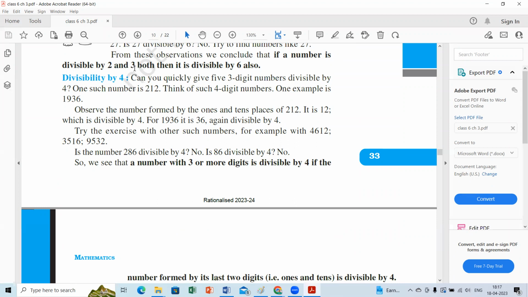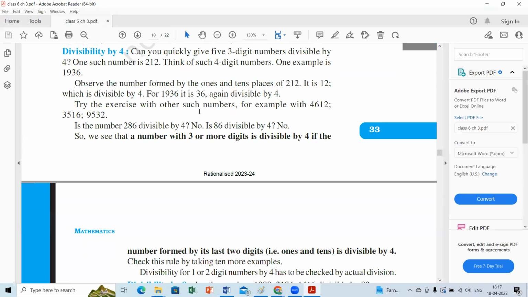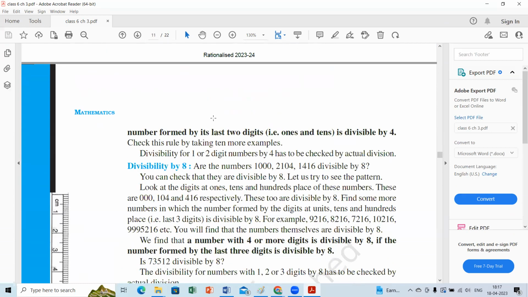Yes, exactly. That's the 4 rule. What about the 8 rule? How will you connect the 8 rule with the 4 rule? For 8, you have to see the last 3 digits, very much like the 4 rule. But in this case, you have to check the hundreds place, tens place, and ones place. They should be 0 or exactly divisible by 8. That is the only condition. Hope you understood. Yes, ma'am.